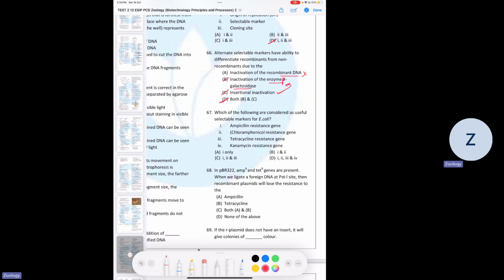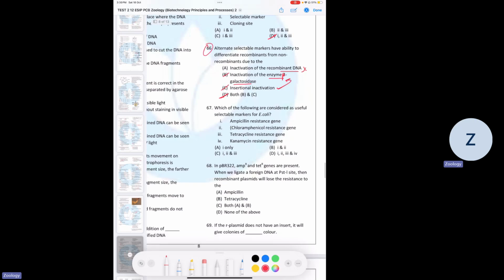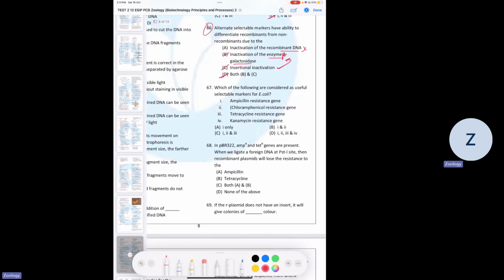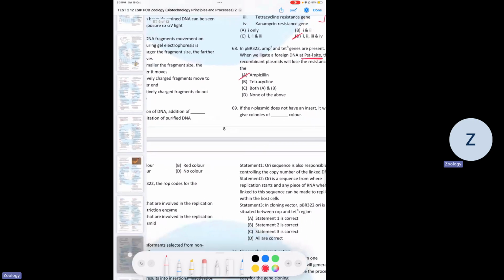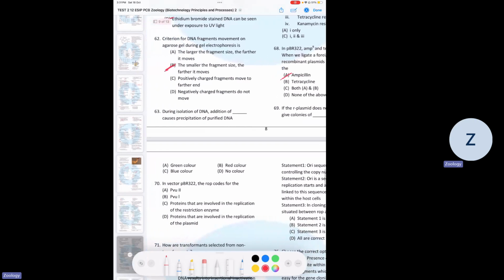67, which of the following are considered as useful selectable markers? All of them are mentioned in NCERT. 68, it's asking what the PstI site. It's present on ampicillin, so A is the answer. 69, if our plasmid does not have an insert, it will give colonies of blue color.